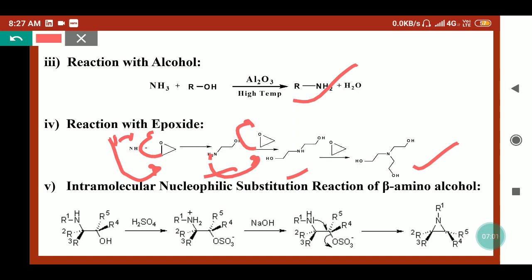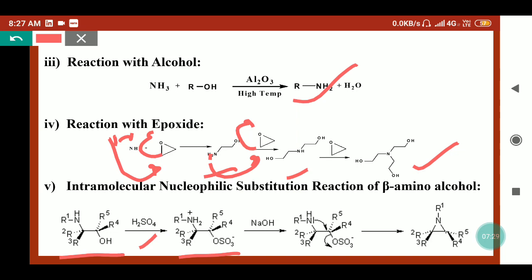This is a very important industrial reaction to synthesize the aziridine. This is known as the Wenker synthesis. Here we can see beta amino alcohols are taken, which are treated with sulfuric acid at high temperature, around 200 to 250 degrees Celsius. Then this will form the monosulfate ester. Here the nitrogen is protonated by this H plus ion, and this OH will convert into the sulfate.